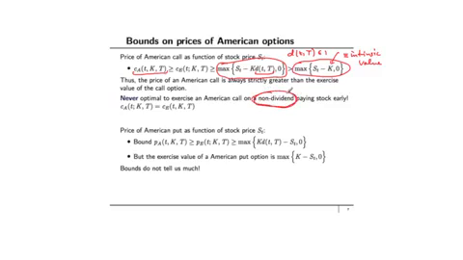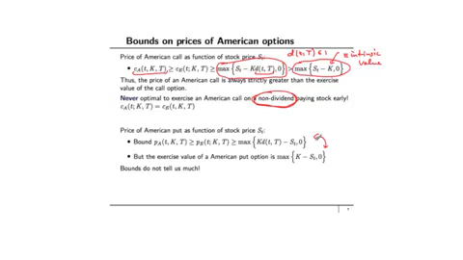Let's try to do the same thing for the price of an American put. PA is greater than or equal to PE, which is greater than or equal to the maximum of K times the discount from little t to capital T minus ST, and 0. But the exercise value of an American put option is the maximum of K minus ST and 0. These two are not related in the right direction.